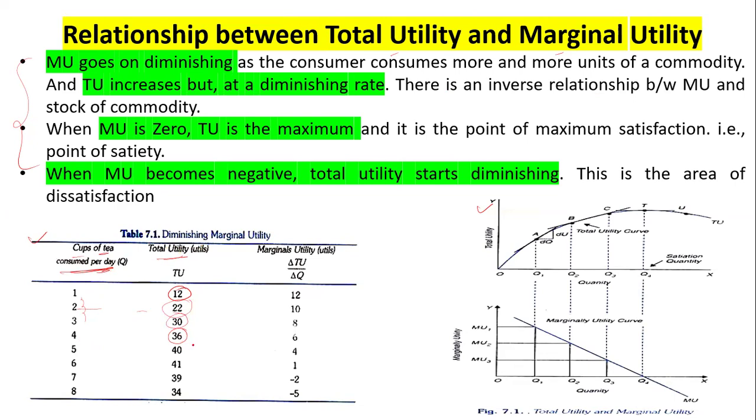Okay, increasing here, increasing. And after that, in the fifth, total utility is again increasing. That is 40. Then in the sixth, when you consume your sixth cup of tea, it is again increasing, 41. And after that, in the seventh stage, the utility is going to be decreasing, again decreasing in the eighth. So what is happening? Just see the difference.